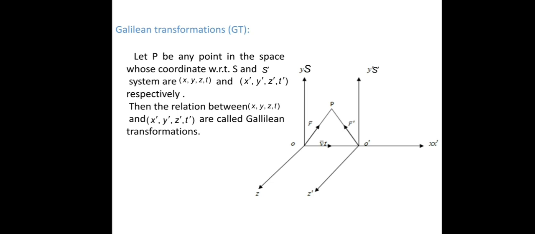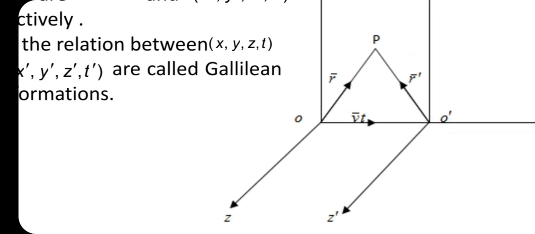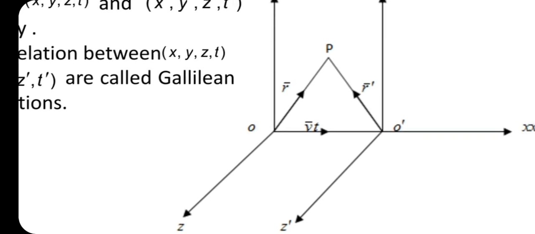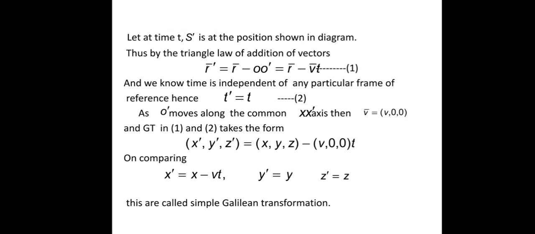So remember here the position vector of P in the reference frame S we take as r bar, and in the frame of reference S dash we take it as r bar dash. So the primed quantities, that is, with the dashes, are in the reference frame S dash, and without the dash they are the quantities in S. Okay, so we take the relation.